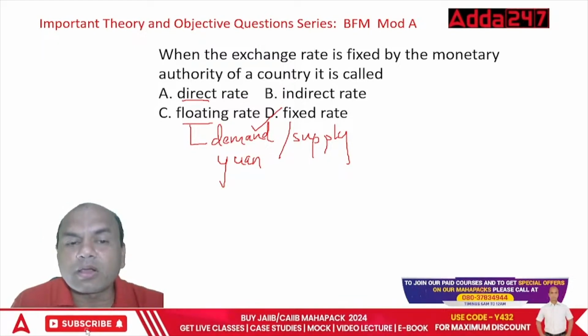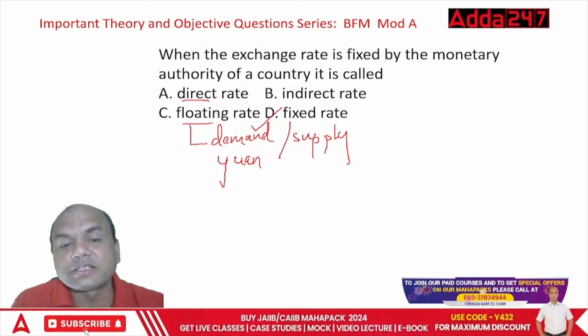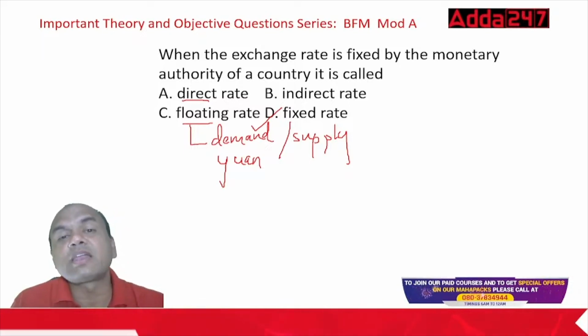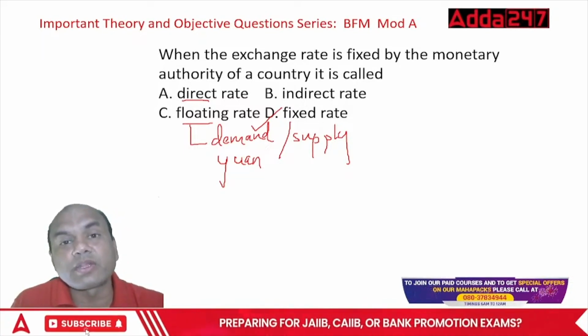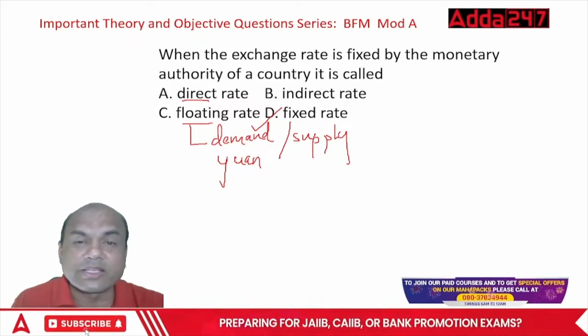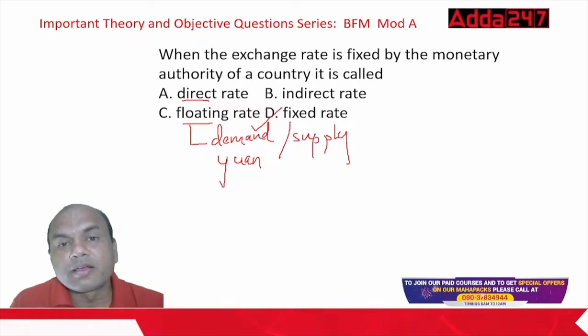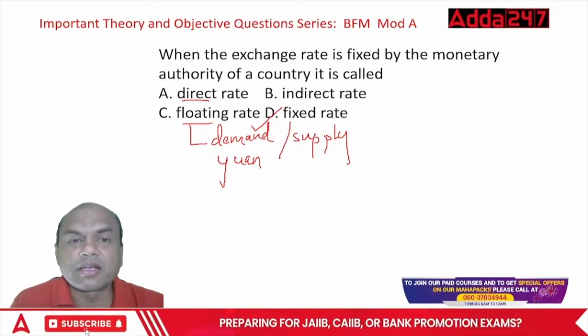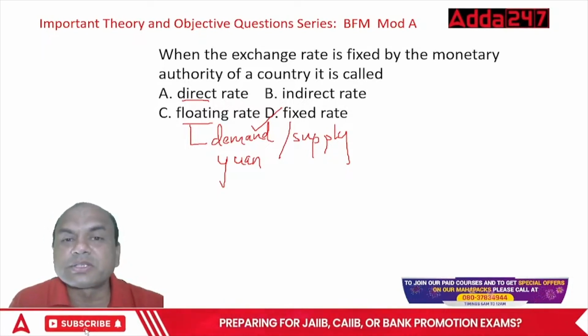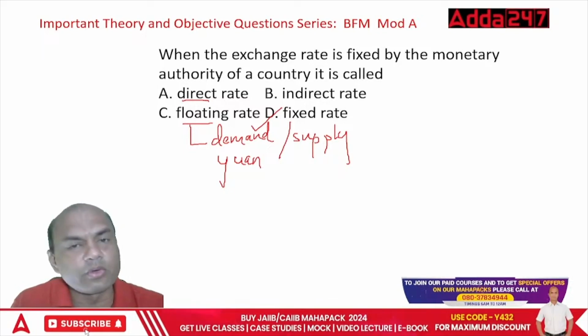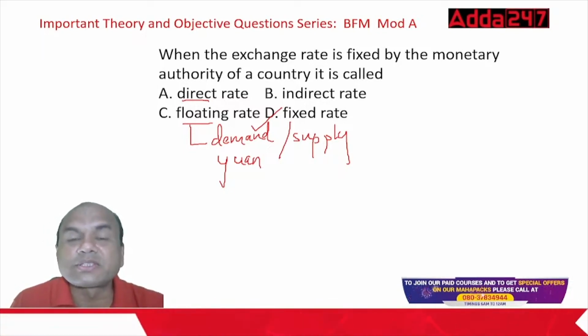But the government or the central authority interferes in this and reduces the rate whenever they want, increases the rate whenever they want. They have done this in the last 5-6 years. One day suddenly the Chinese bank decided to reduce the yuan rate by 7%. Who, why, when, don't know. This is known as fixed rate, meaning quasi-fixed rate. Okay.